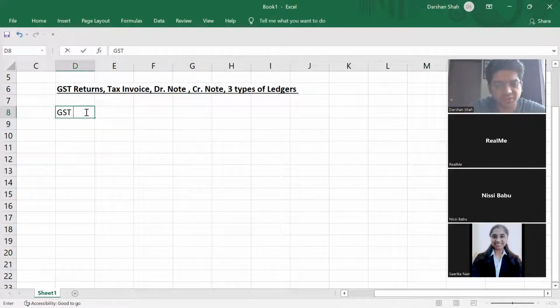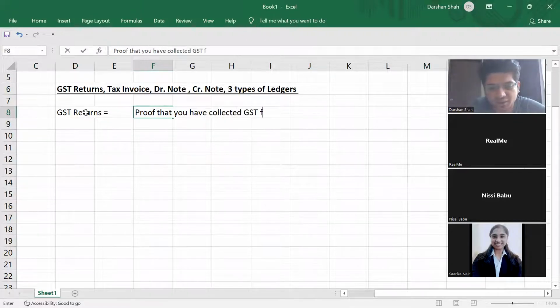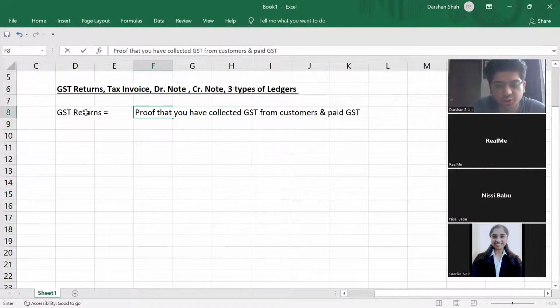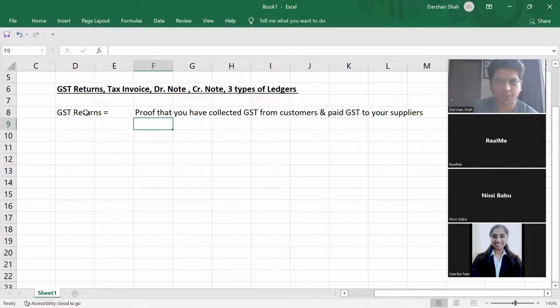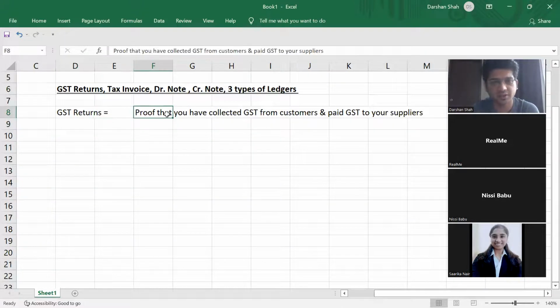What do you mean by GST returns? Returns means proof that you have collected GST from customers and you have paid GST to your suppliers. For that, all that proofing is required, all that invoicing is required. That is the whole concept of GST returns. You have to submit a proof to the government that we have paid GST to our suppliers and we have collected GST from our customers.